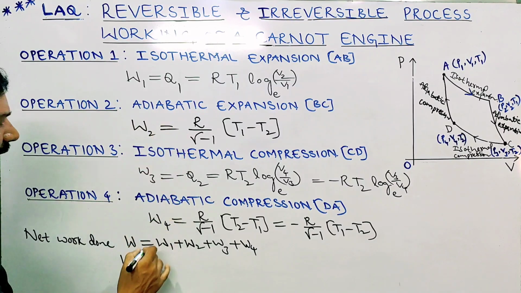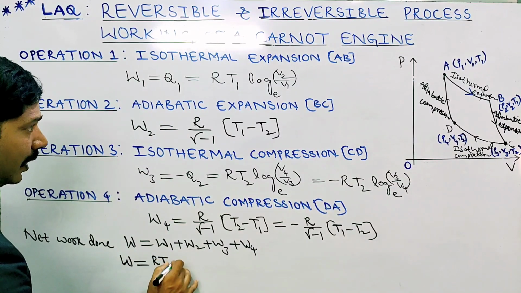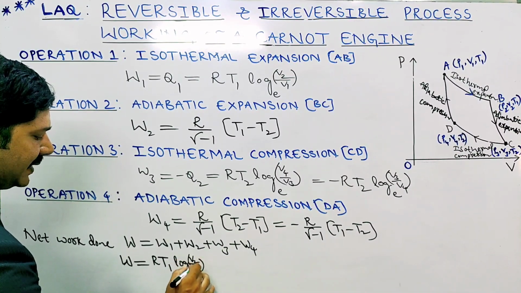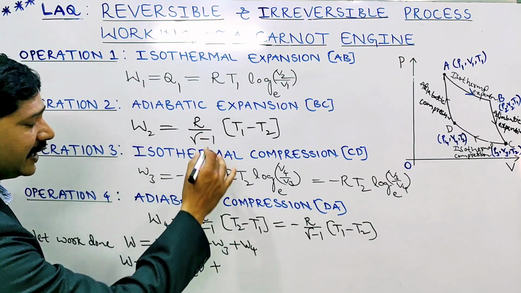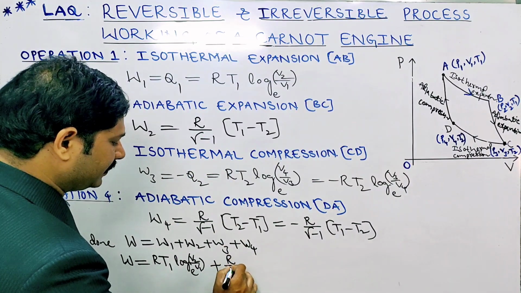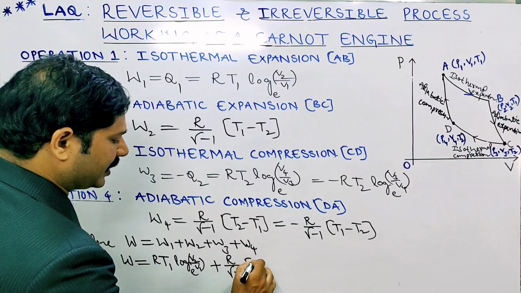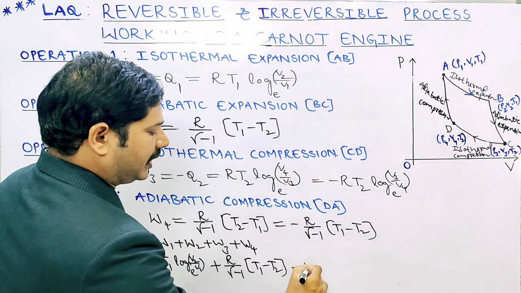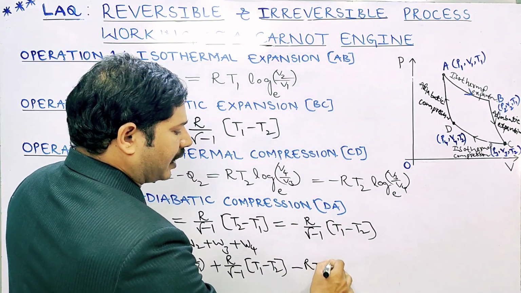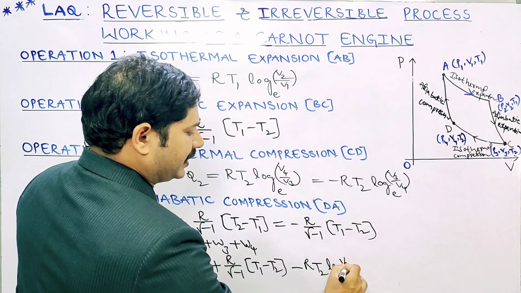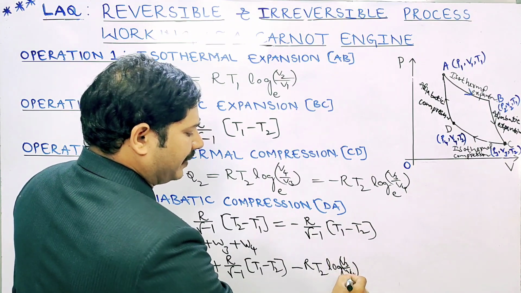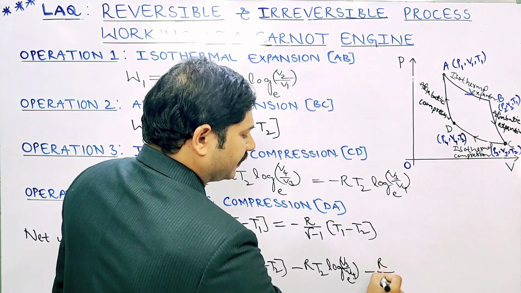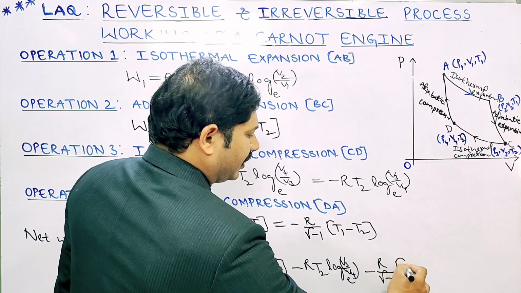W1 is RT1 log V2 by V1 to the base e, plus the second one, R by gamma minus 1 into T1 minus T2, and the third one, minus RT2 log V3 by V4 to the base e, and the final one, minus R by gamma minus 1 into T1 minus T2.